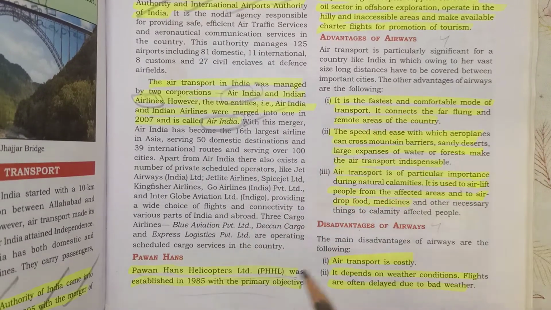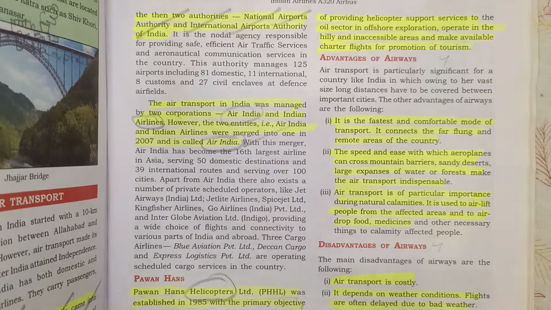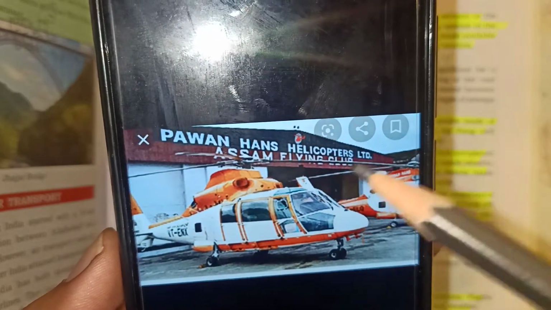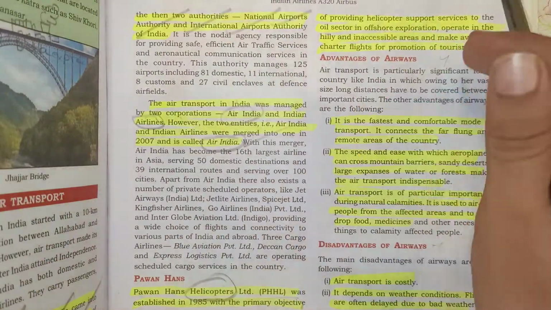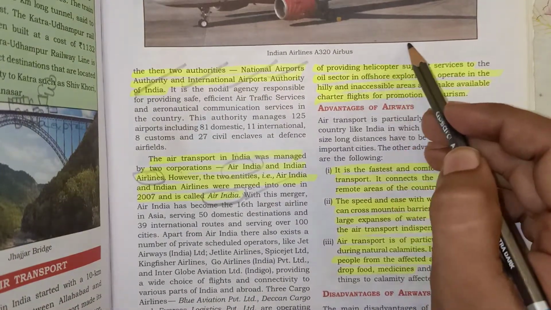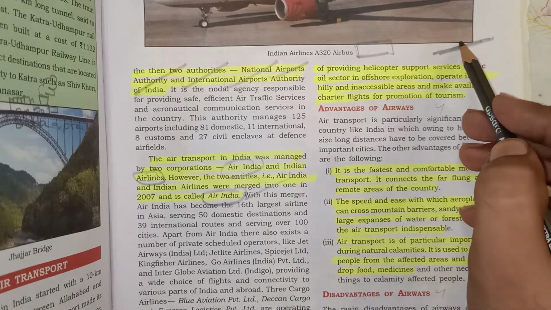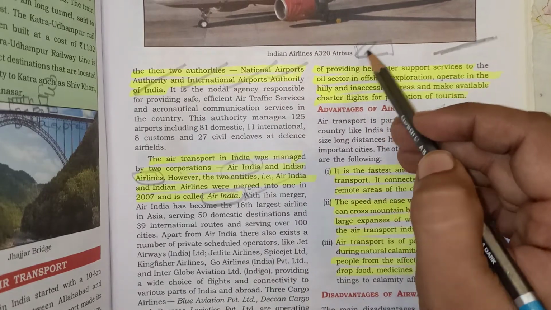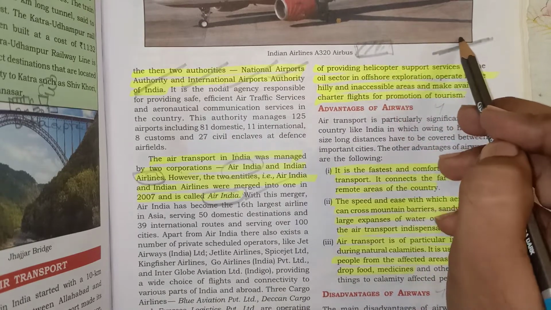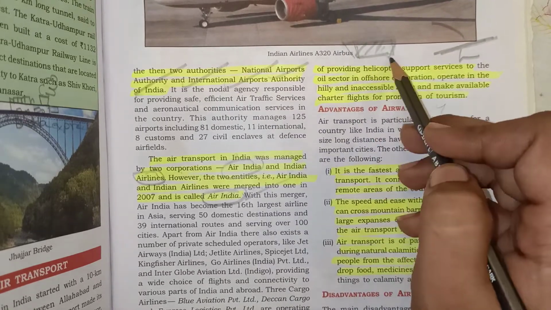Next is the Pawan Hans. What is a Pawan Hans? It is a helicopter service. Okay. See, this is the Pawan Hans helicopter services. It is used basically for two reasons. For example, it is used in the oil industry, where the ships are away from the land, so the laborers are transported in a faster service from land to the ships in the middle of the oceans.